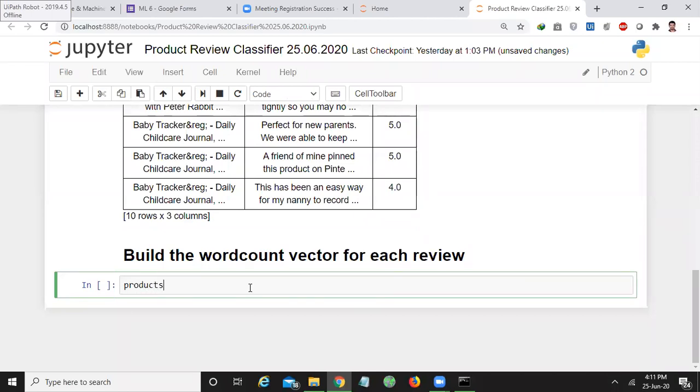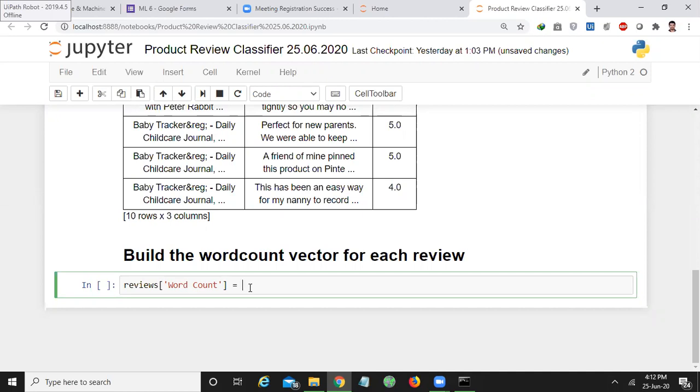After executing this instruction, reviews word count is equal to... it creates a new column called word count, and it will calculate the word count for each and every review in the data set, and assign it to that respective review's column.